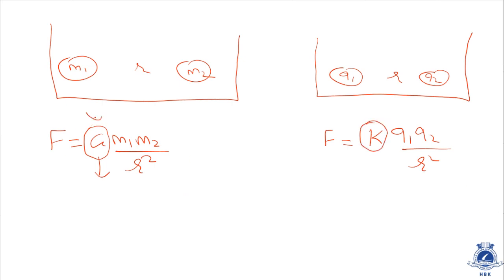This G does not depend on any medium. If the name says it is a universal gravitational constant, it means its value remains constant everywhere in the universe. Whereas in the case of electric force, it is not so. K is equal to 1 by 4 pi epsilon 0, where epsilon 0 is called permittivity. If the medium permits, then only the force will act. Sometimes the medium permits more, sometimes less. So the electric force acting between two charges will depend on the permittivity of the medium.